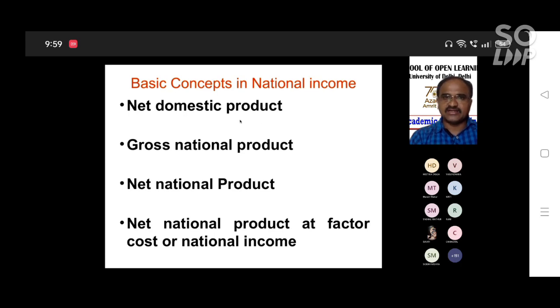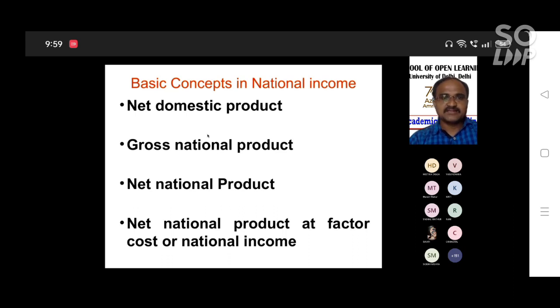GDP is equal to C plus I plus G, so GDP minus depreciation, C plus I plus G minus D, that is the NDP. Maybe you students have learned this in plus 2. I am just recapping, because we have to recollect this concept; it is very important for how to measure national income.